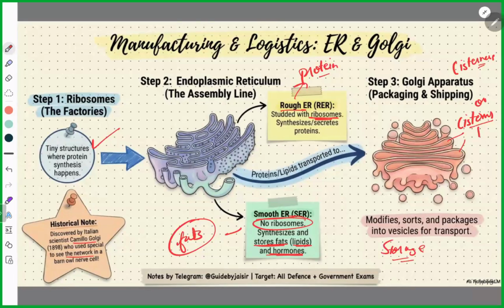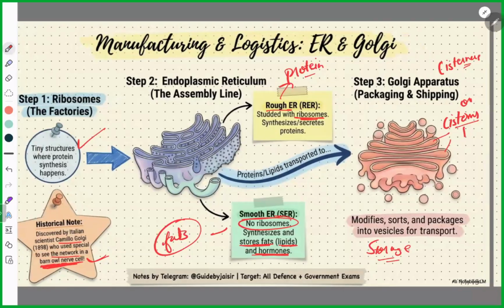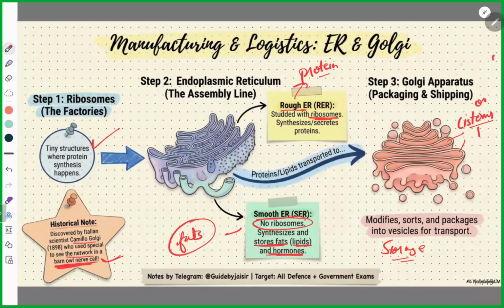He saw the network in a barn owl nerve cell. He saw this thing for the first time in a barn owl nerve cell. Remember, it is again mentioned in NCERTs now. Earlier it was not there. So it is written as system A.